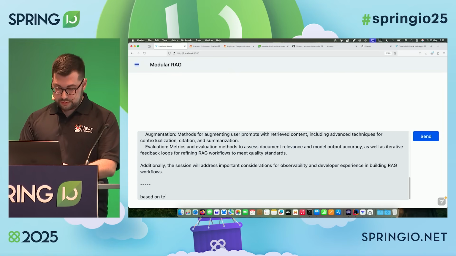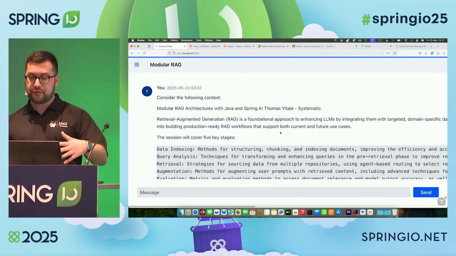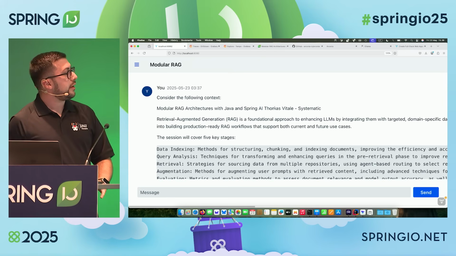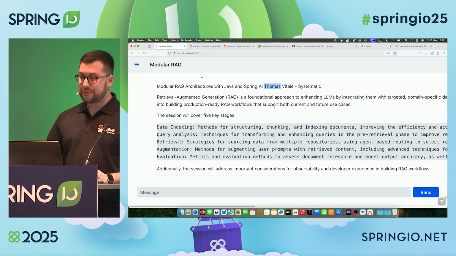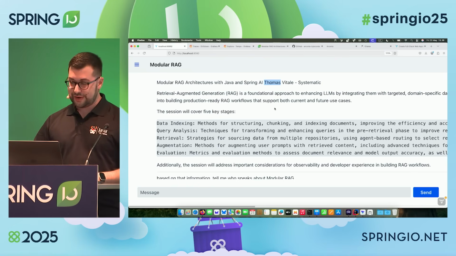Based on that information, tell me who speaks about Modular RAG. So now I'm providing, as part of the prompt, the information the model doesn't know about. And now it can tell me, okay, it's me. That was a silly question to ask. But now it knows that I'm talking about Modular RAG.